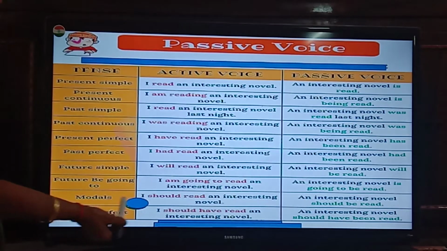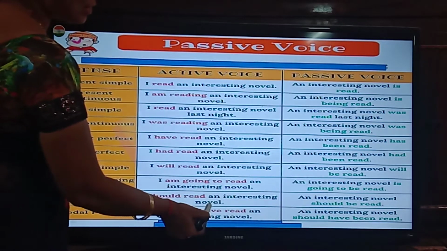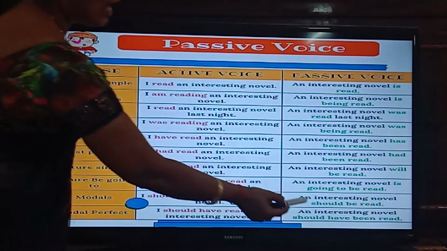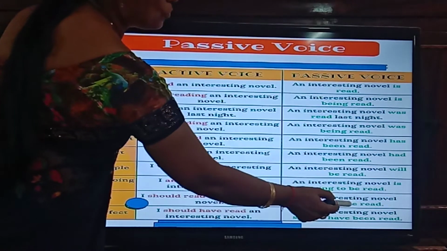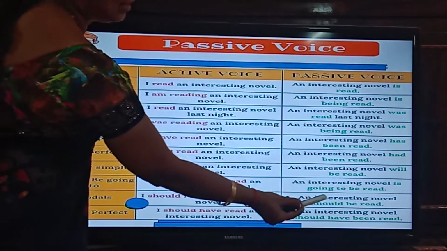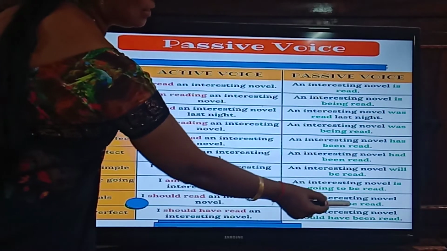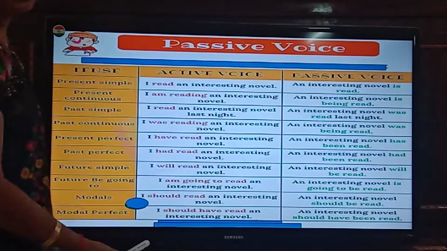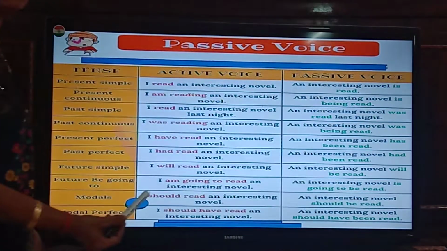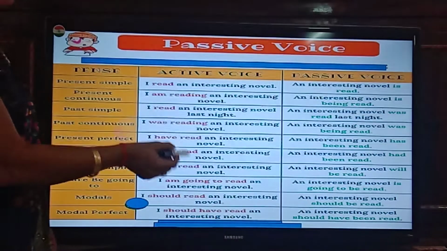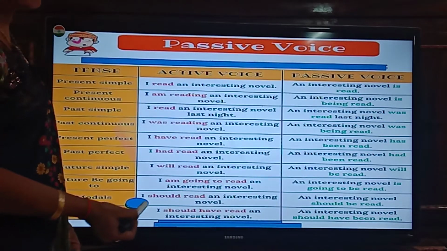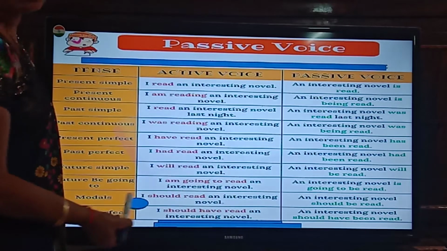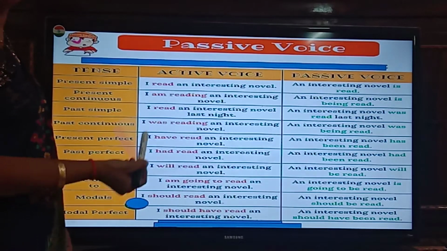Then modals. I should read an interesting novel. An interesting novel should be read by me. Should be. Modal plus B-E plus V3 form. Okay. I'll show you the structures later on in the next slides. Just see the examples. Number of examples are needed in grammar.